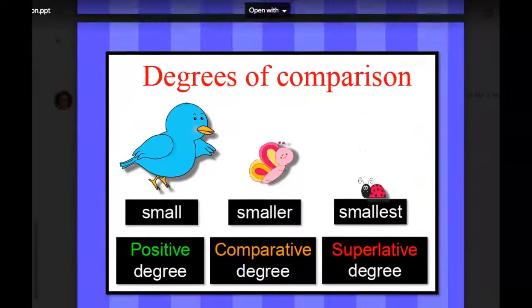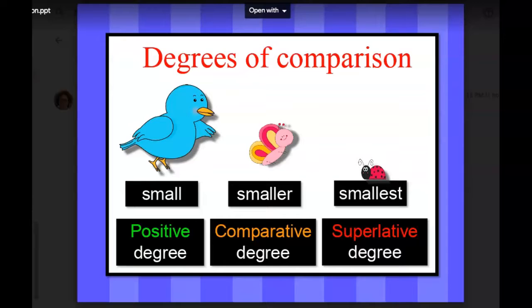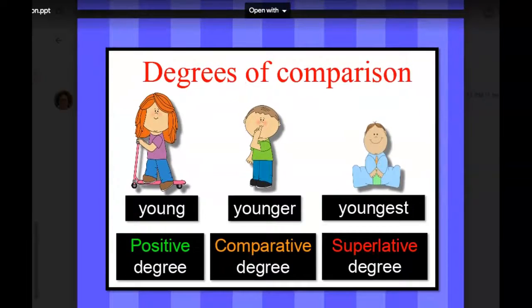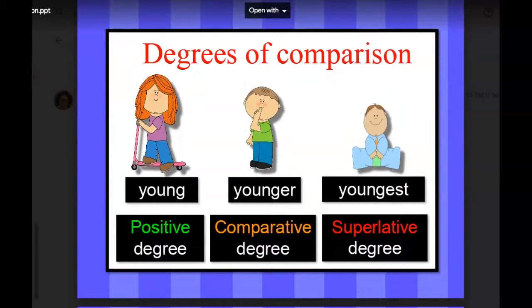We've got some great pictures for you to look at so you can compare these different words. And I'm going to end right here with young, younger, and youngest. And I think that gives you enough information to get started today and to do a great job with your comparative and superlative adjectives.